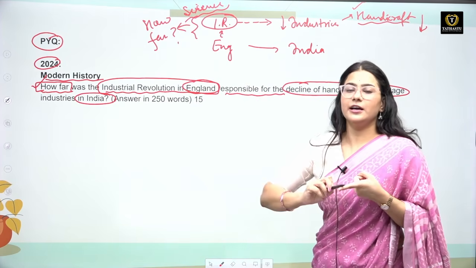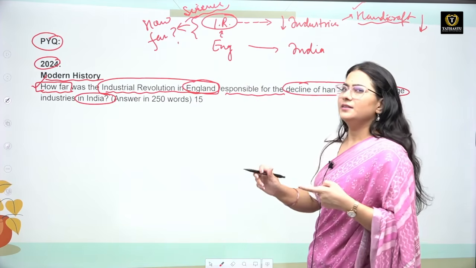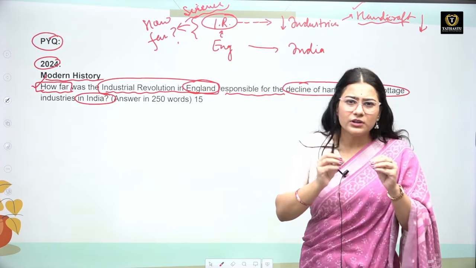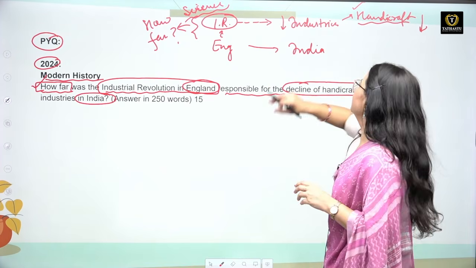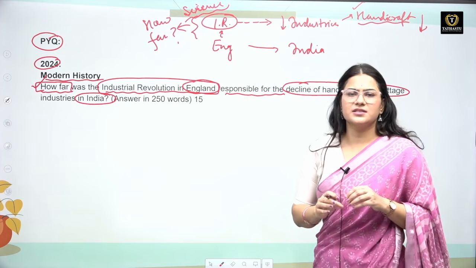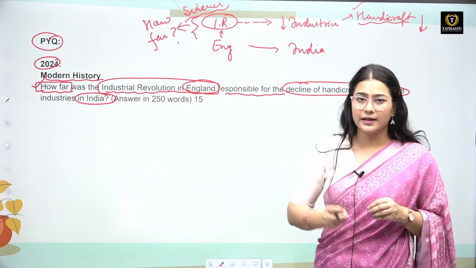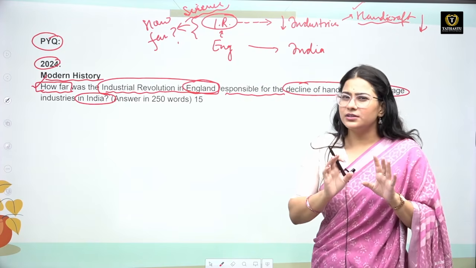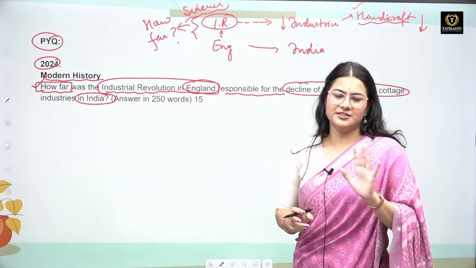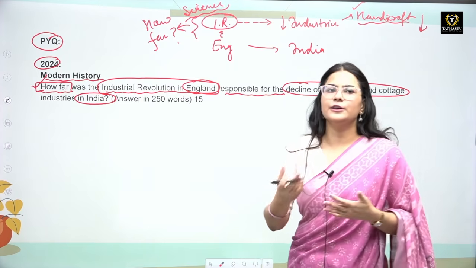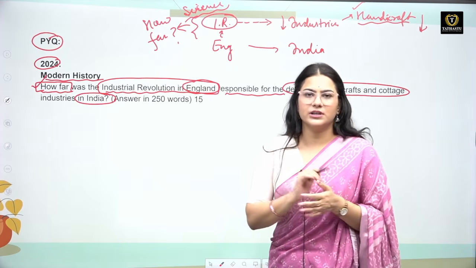It means they are asking you, do you think that the industrial revolution that happened in England is the sole reason that handicraft and cottage industries in our country declined? Or it can be a major reason, but it is not completely the reason. There were other reasons also which led to the decline of handicraft and cottage industry in India.